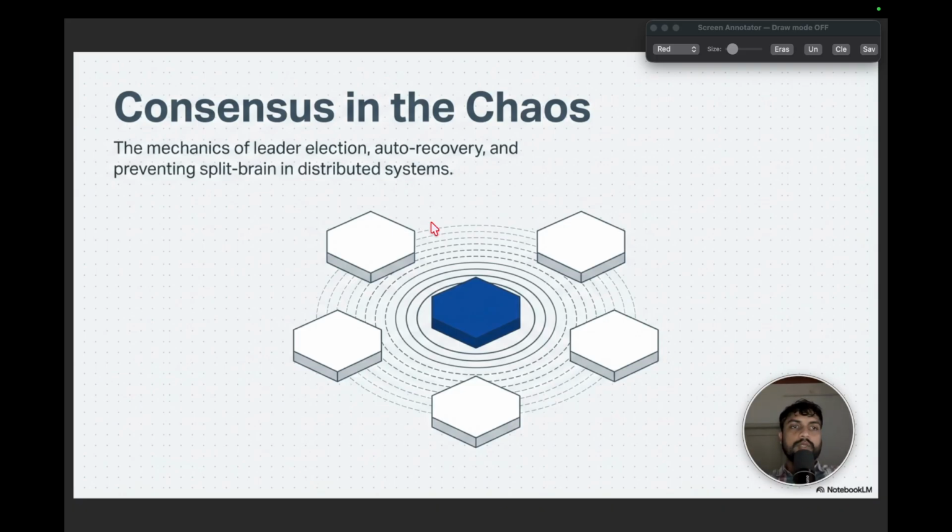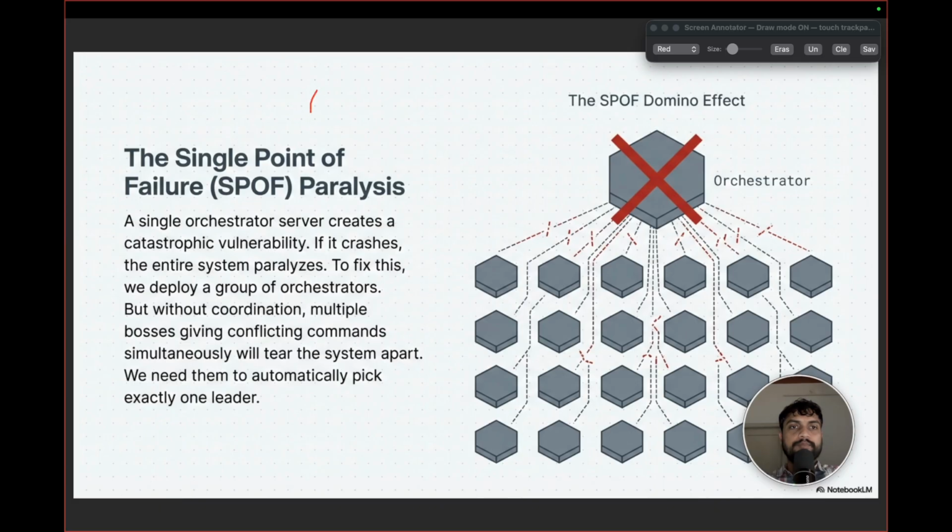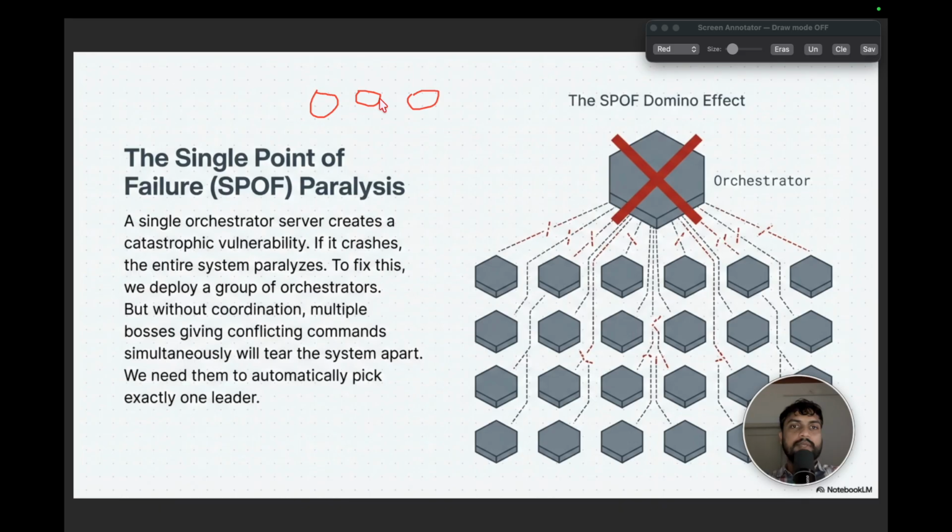In this video, we'll see the mechanism of leader elections, auto recovery, and preventing split brain in distributed systems. First of all, let's understand what a single point of failure is. Let's take a simple example. Let's say we have a single database that is accepting reads and writes, and due to high load, we have added a couple more instances as read replicas. So in this case, this is the only leader accepting the reads and writes, and we have decided it manually.